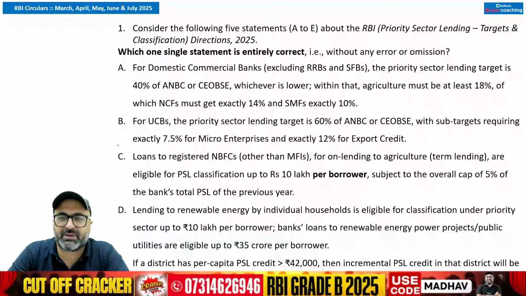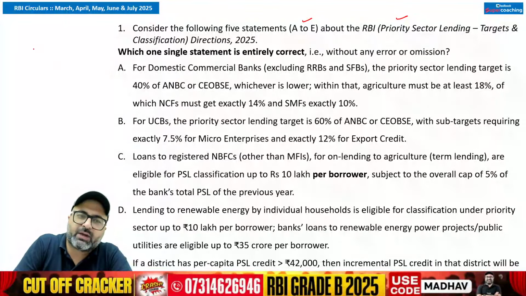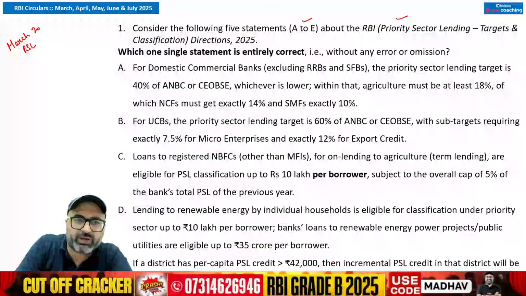Here we go with the first question. Choose the correct statement out of the given ones. Consider the following 5 statements with respect to the RBI priority sector lending targets. I hope you all are very well aware that RBI has revised the priority sector lending targets in the month of March 2025, and these targets have been implemented from 1st of April 2025.